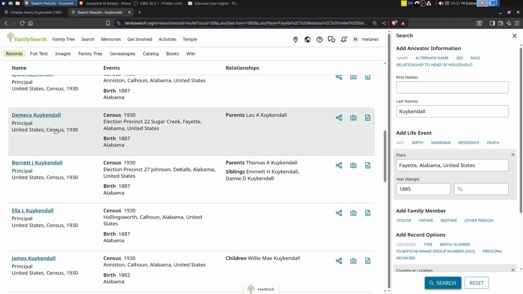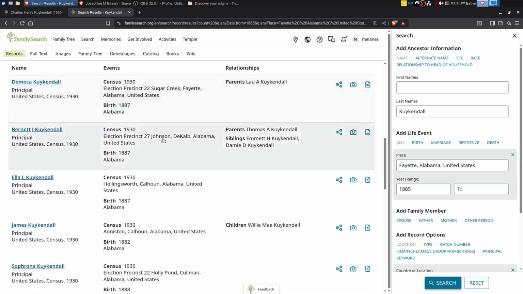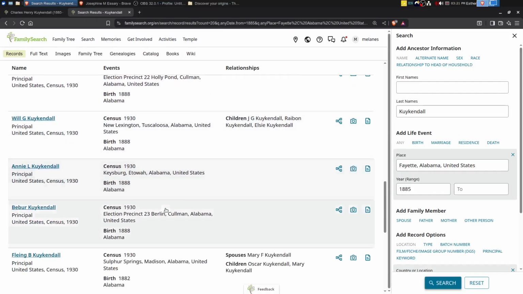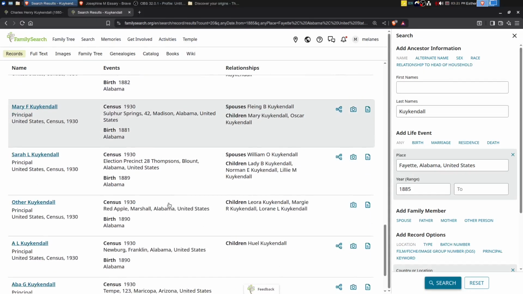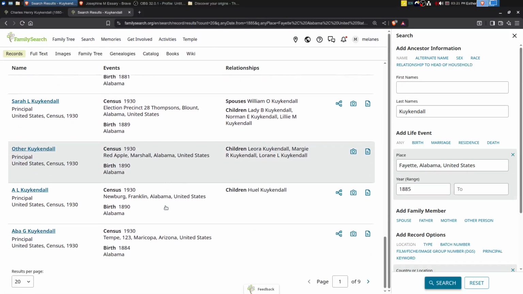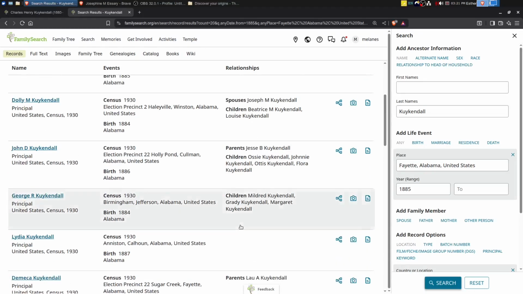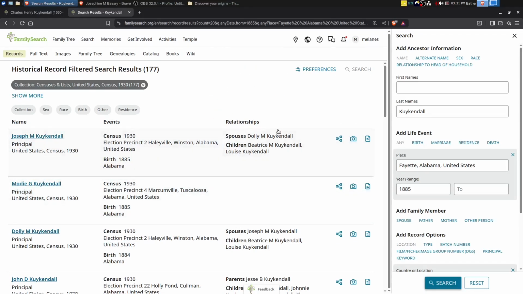Here's Fayette, Demecca, Kuykendall. Ella, James, Sophrona, Annie. Oh, goodness. Page 1 of 9. Usually the most relevant results would be at the top where I'm searching for all Kuykendalls.